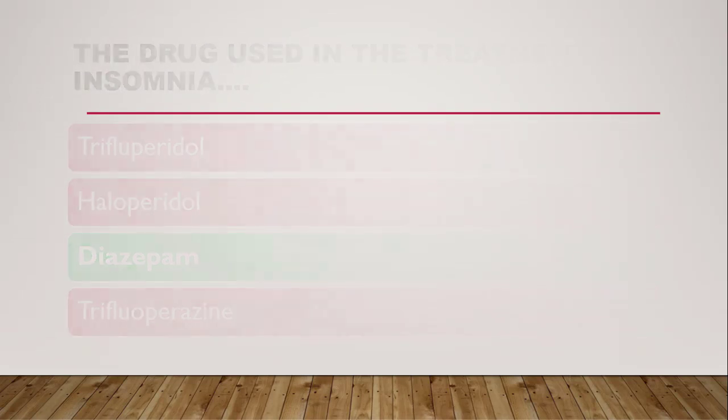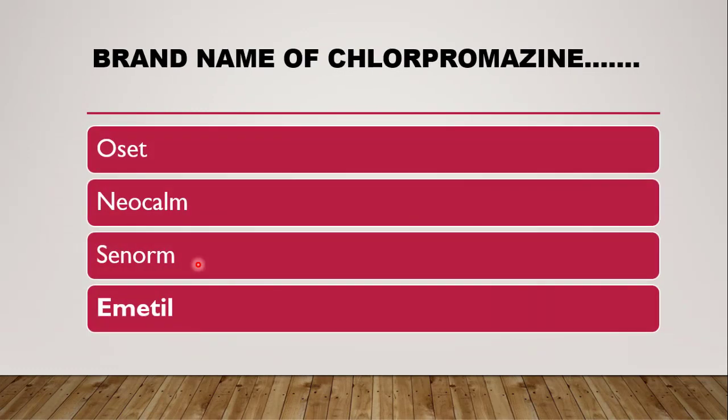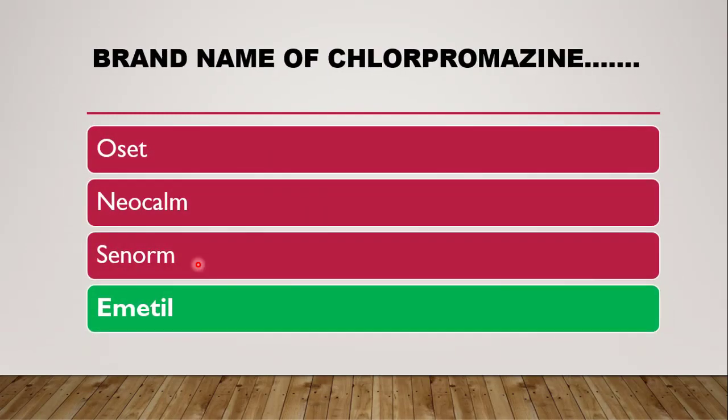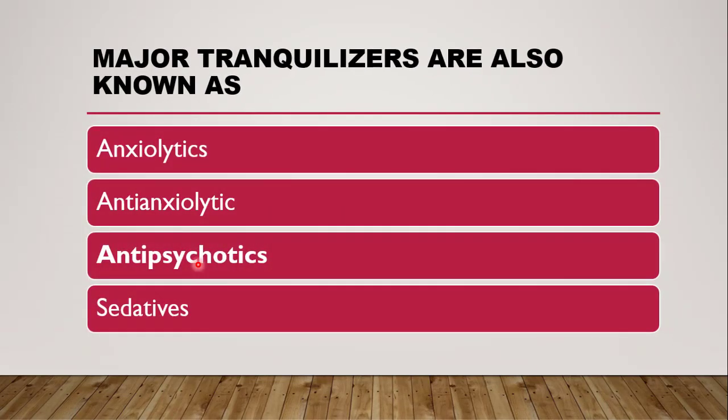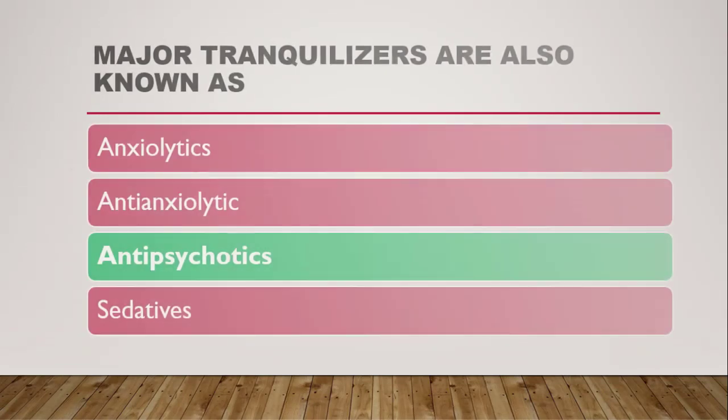Next question is, brand name of chlorpromazine is, and the correct answer is that it exists under the brand Amatil. Next question is, major tranquilizers are also known as: anxiolytics, anti-anxiolytics, antipsychotics, or sedatives. The correct answer is antipsychotics. Major tranquilizers are also known as antipsychotics as well as neuroleptics.